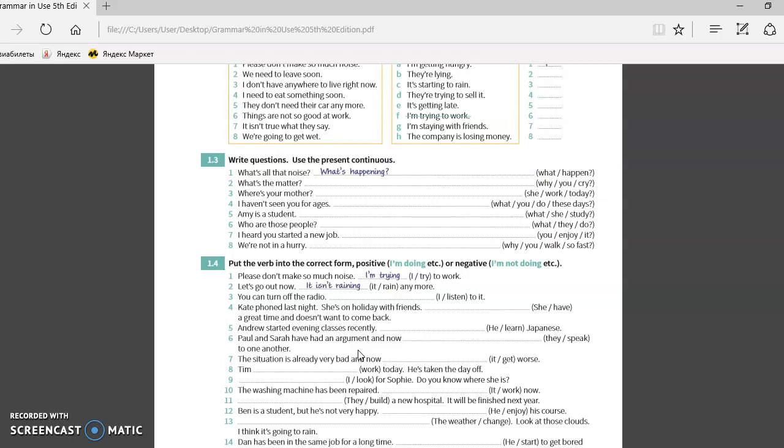Please don't make so much noise. I'm trying to work. It's the present continuous, in the moment of speaking, in the moment of saying something. And let's go out now. It is not raining anymore. You can turn off the radio, I'm not listening to it. Okay.